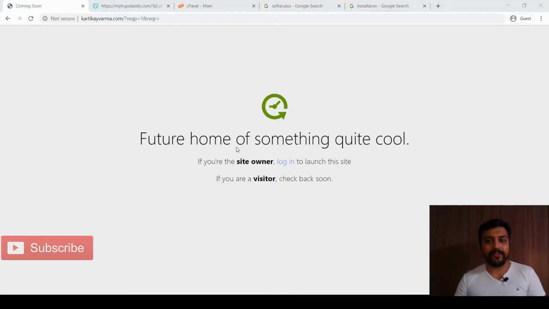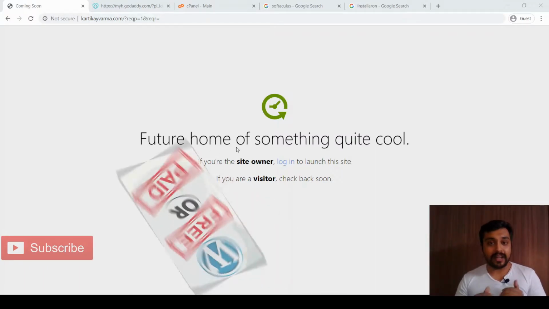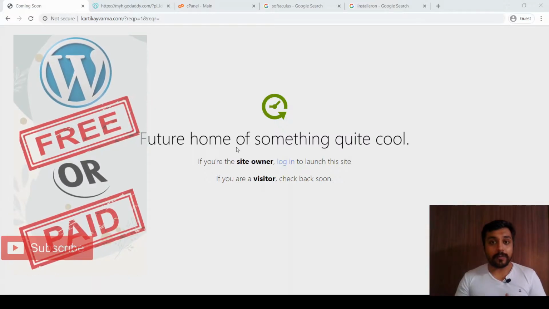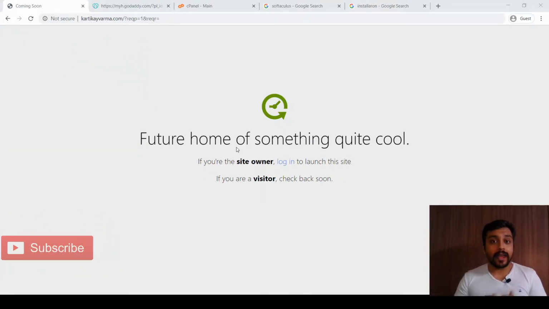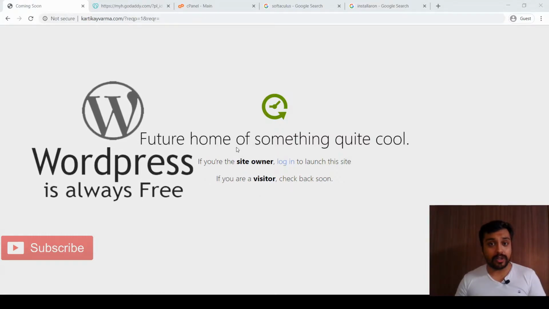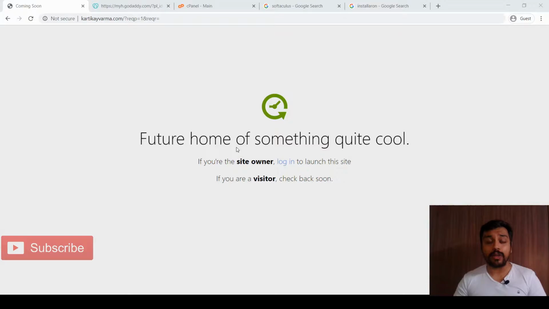So first of all, everyone here is asking, is WordPress free or paid? Let's understand that first of all. WordPress is an open source software or open source CMS. It is licensed under the GPL, so it's obviously free. You don't have to pay anything for downloading or installing WordPress onto your own server, onto your own system via localhost, or if you want to even change some of its coding, there are no issues. You can use it or change it freely.